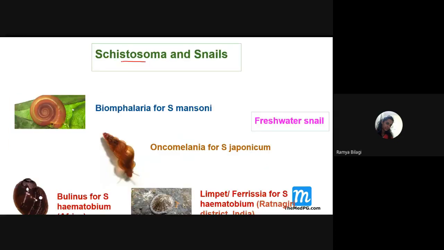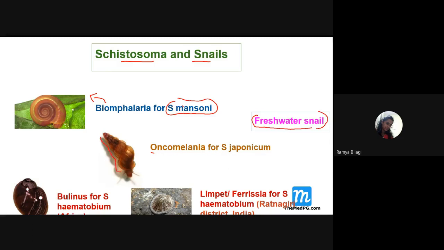Now Schistosoma and the snails. Most of the snails which act as intermediate hosts for Schistosoma are freshwater snails. That means these are snails that are present in fresh water. If you want to look at a snail, a picture can be given. This is called Biomphalaria. It is a snail species especially responsible for the development of Schistosoma mansoni. And Oncomelania is this snail.